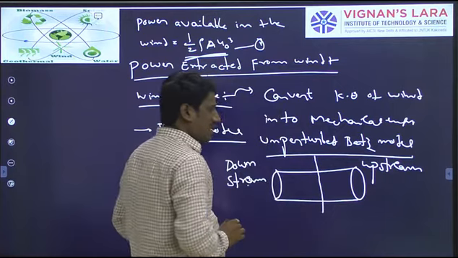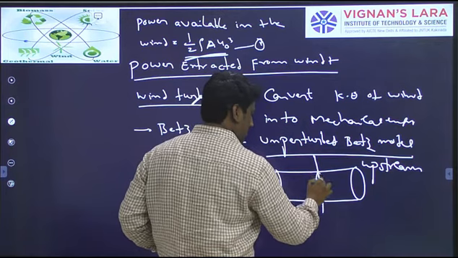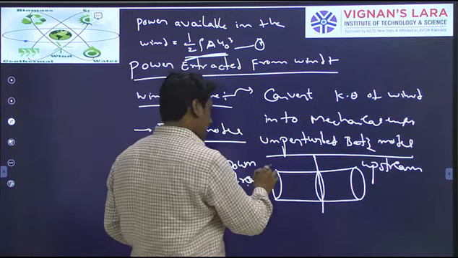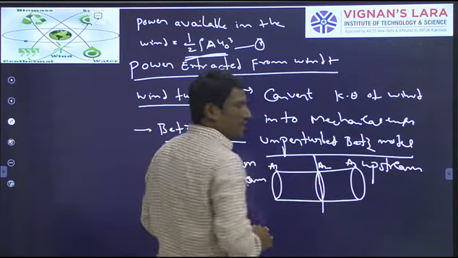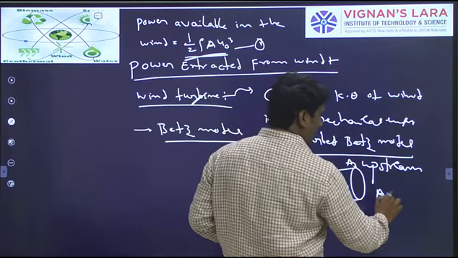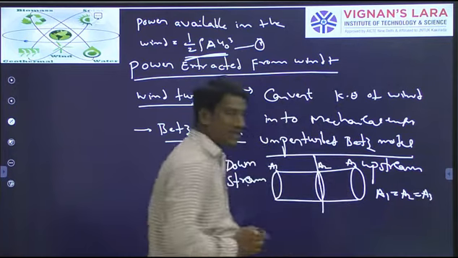Somewhere at the center, let us say the turbine is there. Here the area is A1, here the area is A2 and here the area is A3. As it is uniform, all the areas are same: A1 equal to A2 equal to A3.